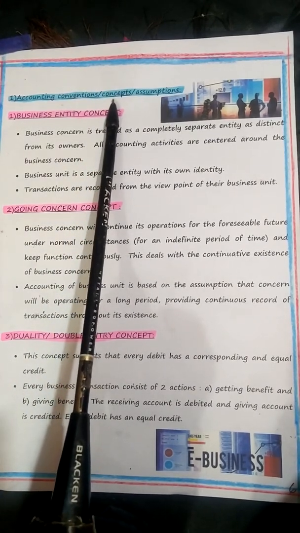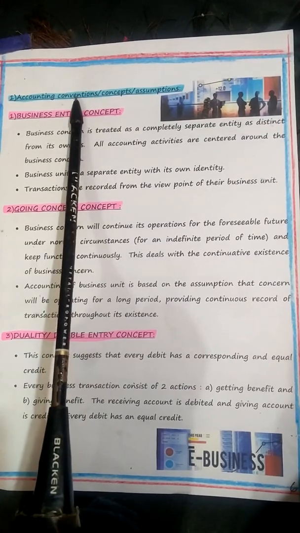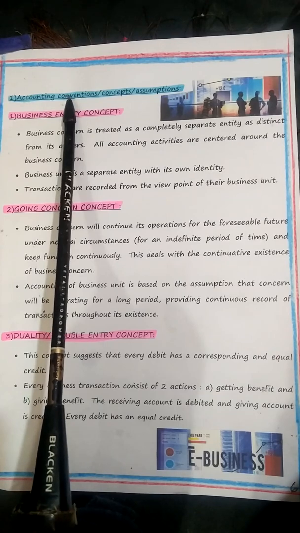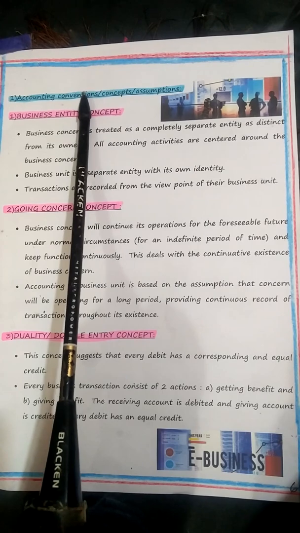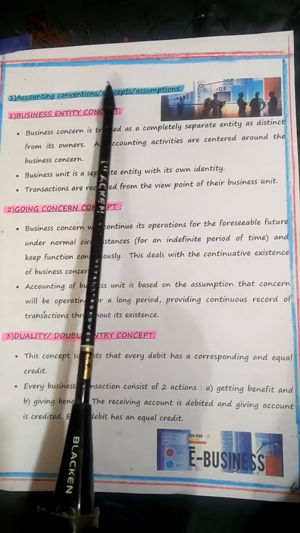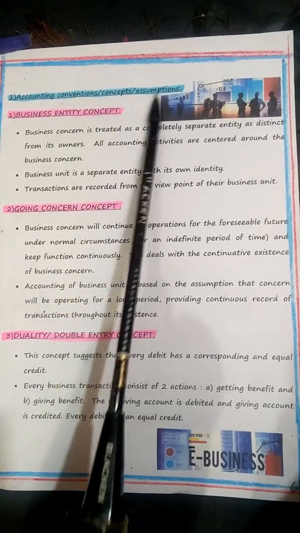Students, stay focused and learn. What is convention? Convention is nothing but usual ways of doing things, children. In accounting language, it is a way of recording business transaction. Convention is nothing but ways of recording business transactions, nothing but procedures or principles which is generally accepted. There are synonyms: conventions, concepts, and assumptions.